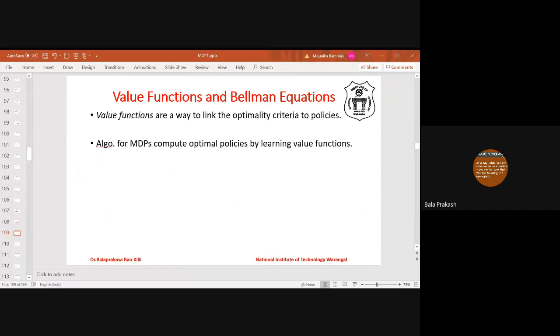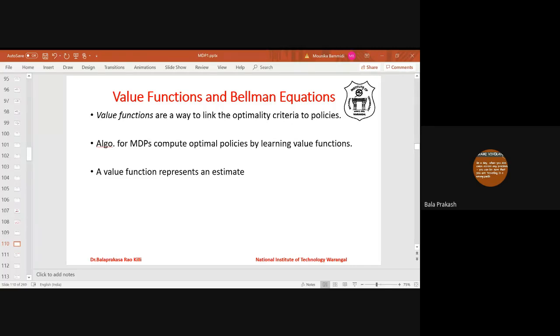Generally, the algorithms for MDPs, the Markov decision process, compute optimal policies by learning value functions, because value functions are the link between optimality criteria and policies.